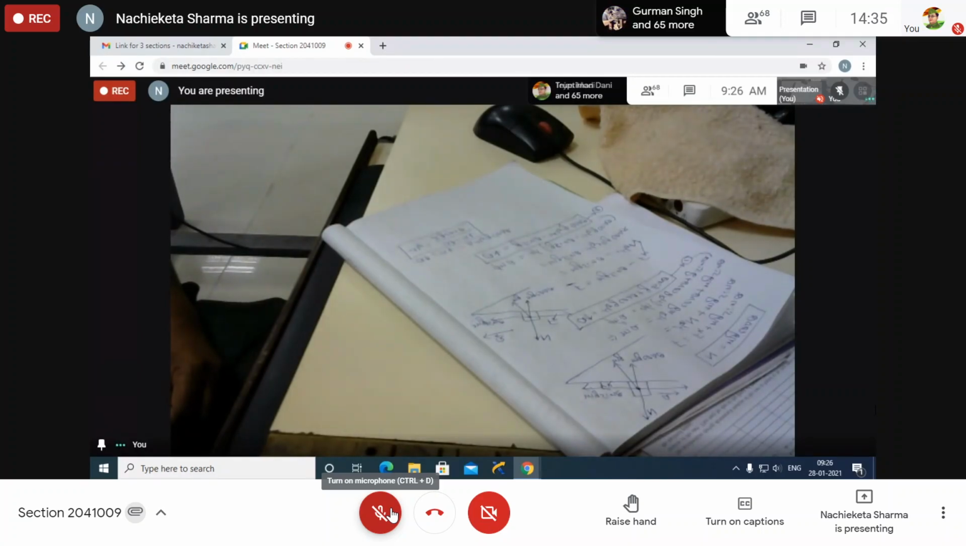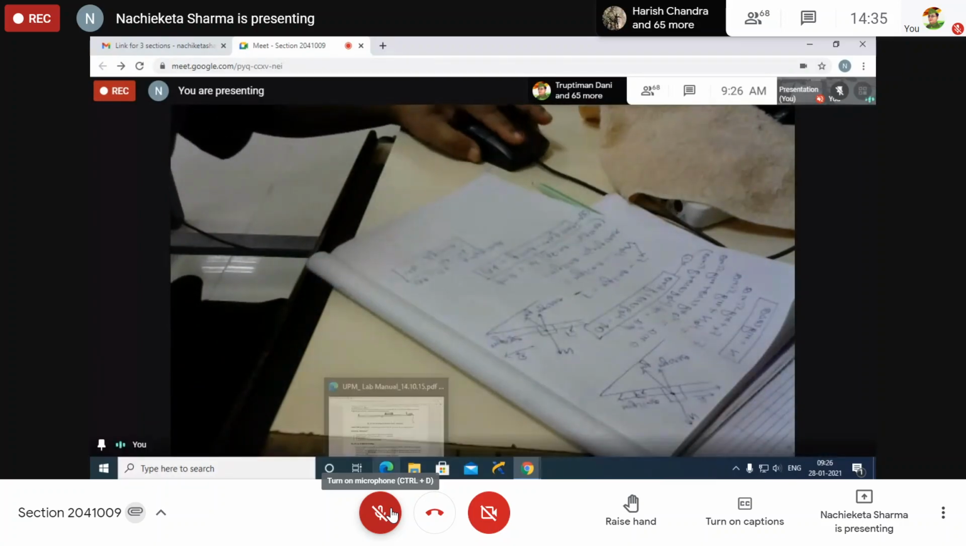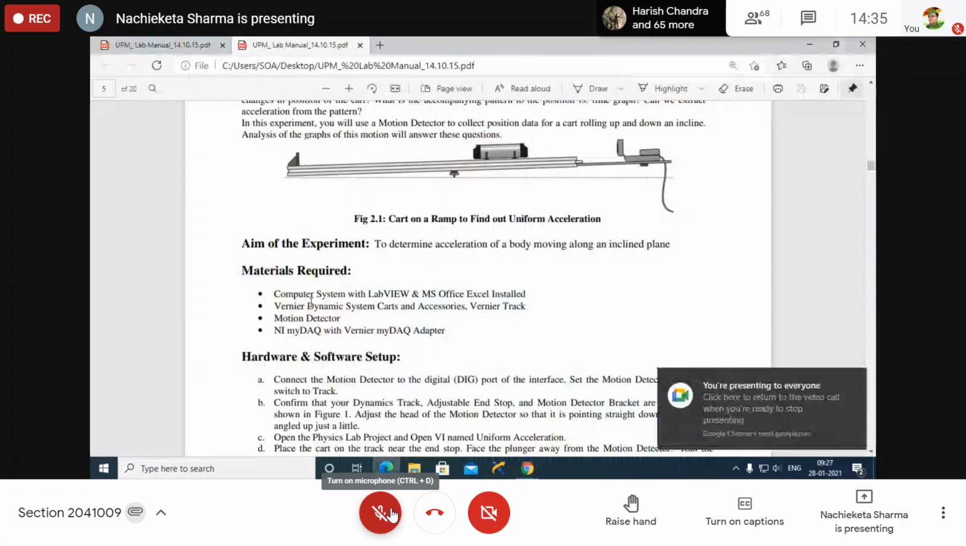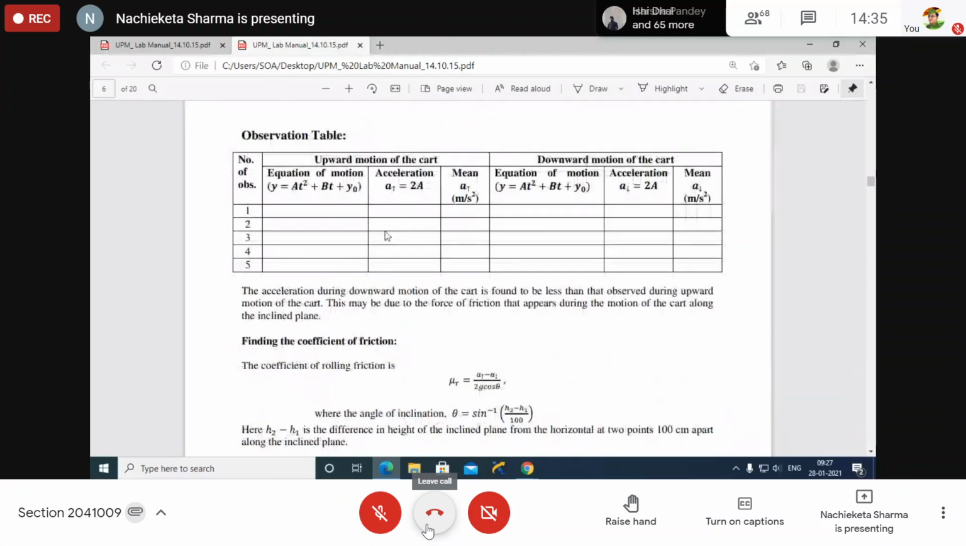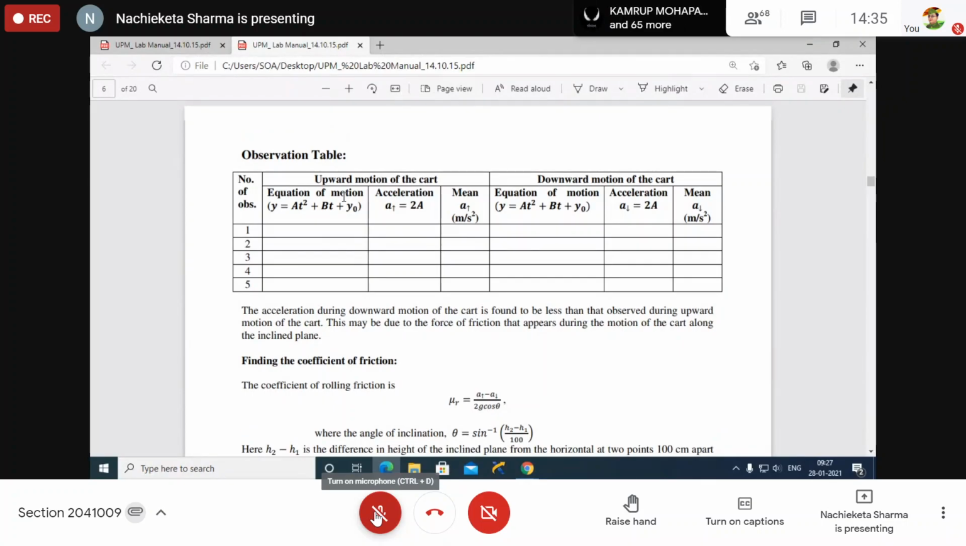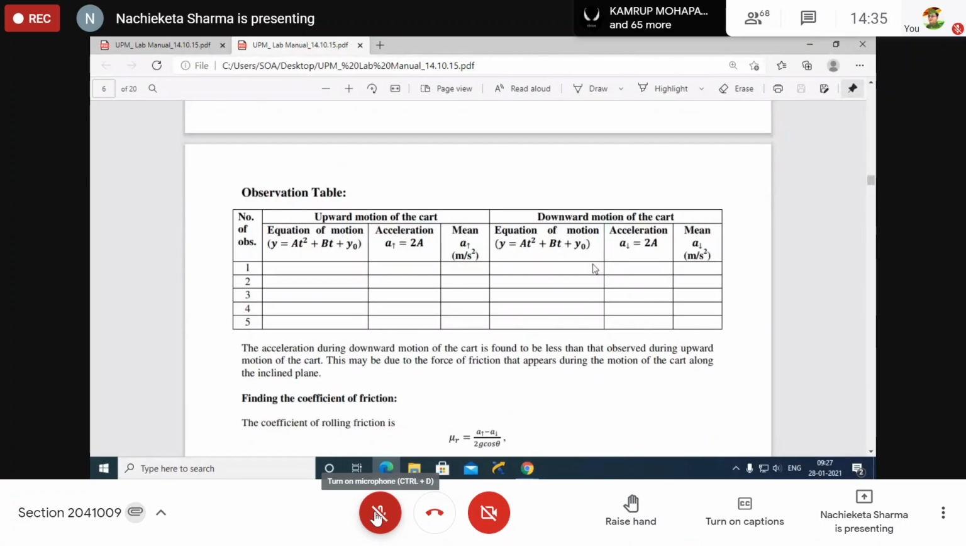Yes, sir. Now, in this tabulation, see that. After materials required, this theory part you have to write down. Then see here, you have to write down the tabulation part. Here the tabulation is written. Observation table, please write down. Because you do not have the manual, please all of you write down whatever I am telling you, up to this much.